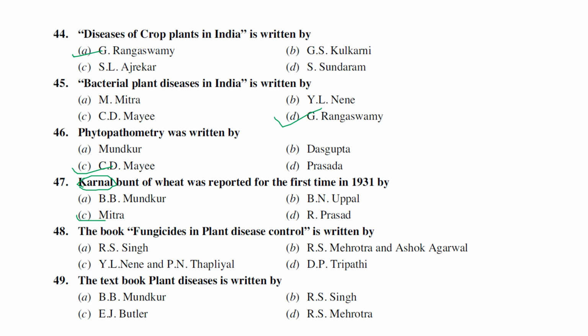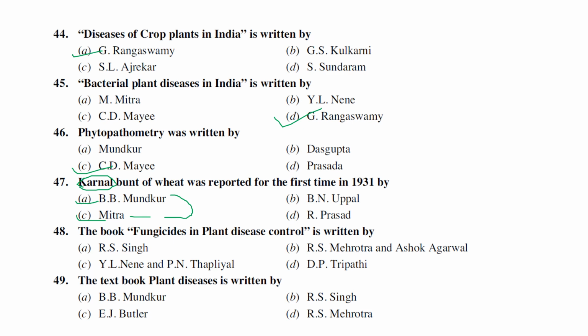We can also call it Neovossia indica, but the genus Neovossia was created by B.B. Munkur. Initially it was called Tilletia indica by Mitra, and later the spores, that is the sporidia which are produced, were more related to Neovossia, so B.B. Munkur placed it into Neovossia. Again other scientists came into the picture. By using only the sporidial character we cannot conclude that it belongs to Neovossia. So again the name was restored to Tilletia indica.